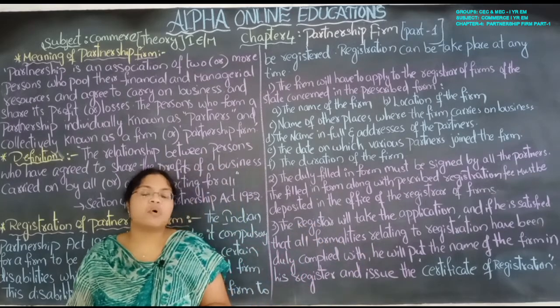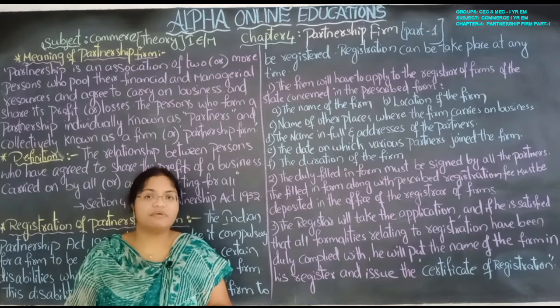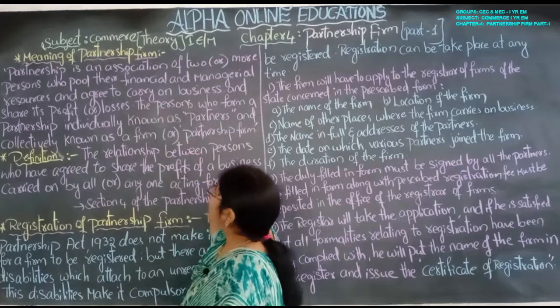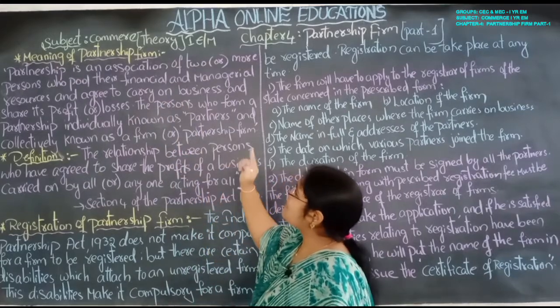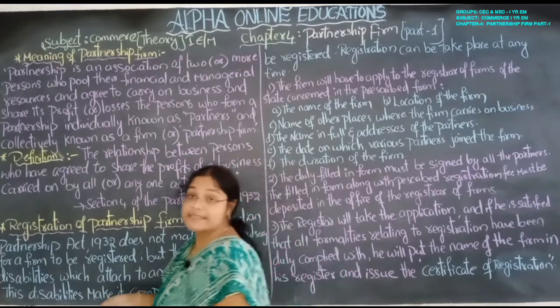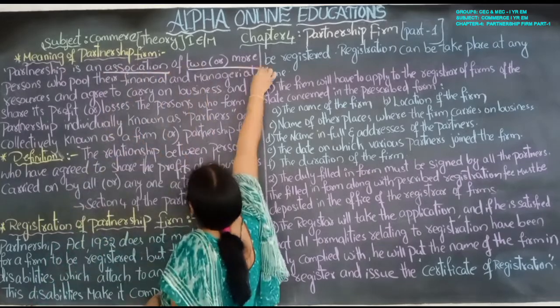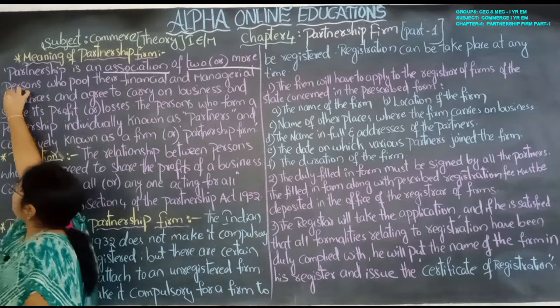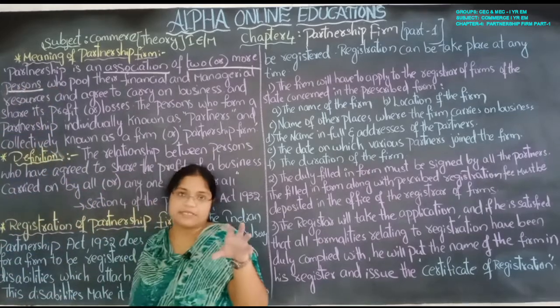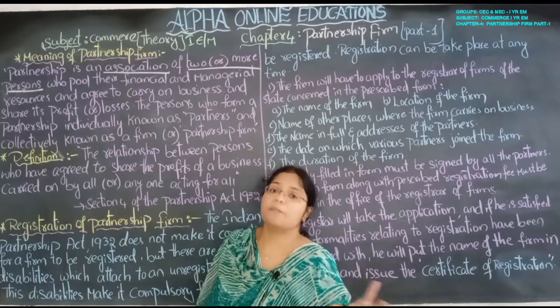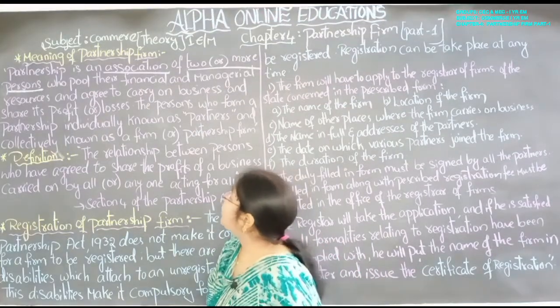So let us see what is the partnership form with meaning and definition. Meaning of the partnership form. Partnership is an association of two or more persons who pool their money.